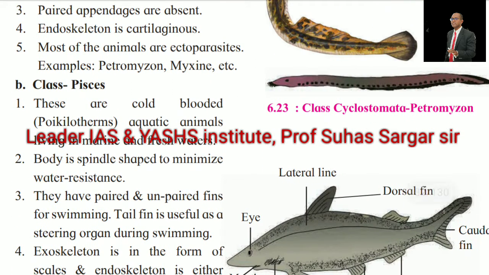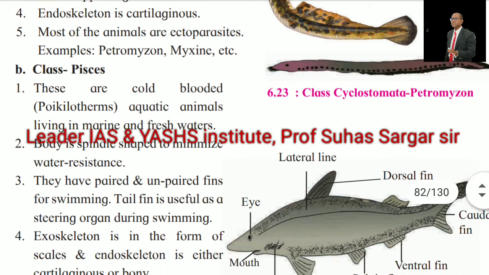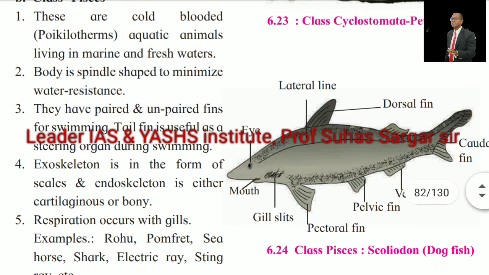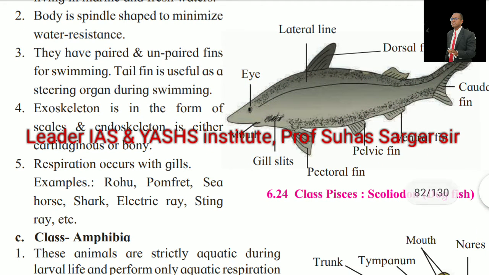Class Pisces. These are cold-blooded poikilotherms, aquatic animals living in marine and fresh waters. Body is spindle-shaped to minimize water resistance. They have paired and unpaired fins for swimming. Tail fin is useful as a steering organ during swimming. Exoskeleton is in the form of scales, and endoskeleton is either cartilaginous or bony. Respiration occurs with gills. Example: rohu, pomfret, sea horse, shark, electric ray, sting ray, etc.